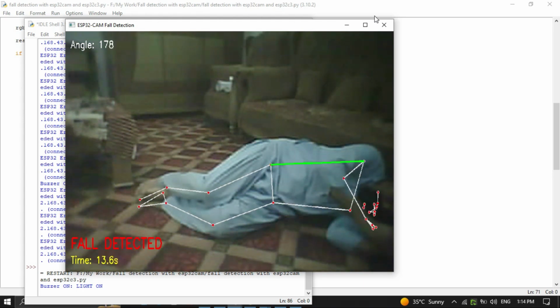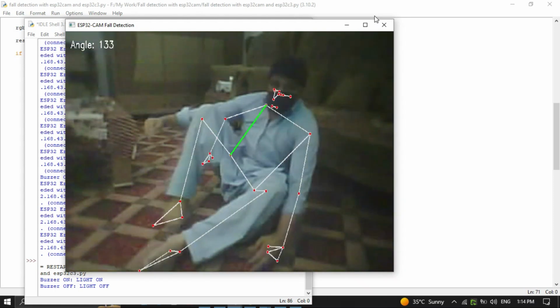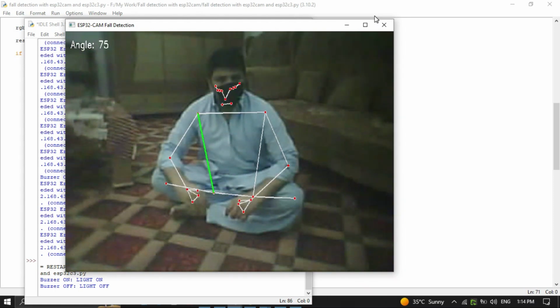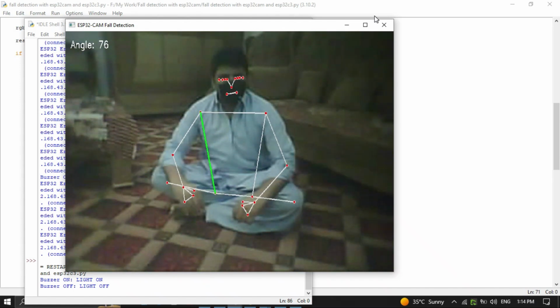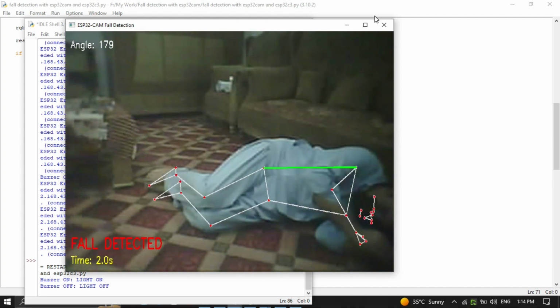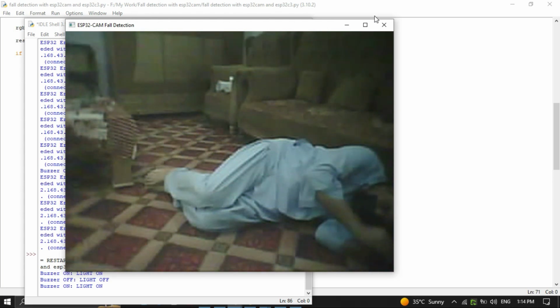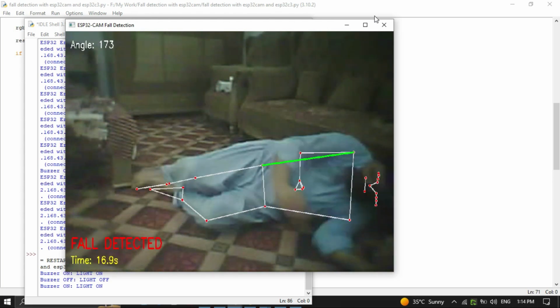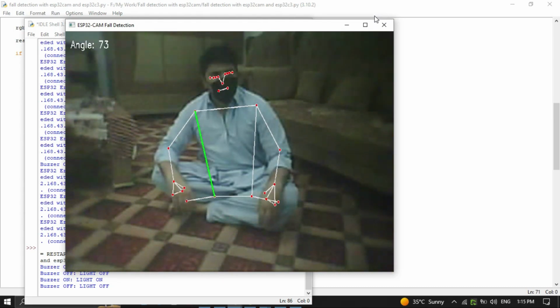If the fall persists for more than 5 seconds, the system automatically sends a command over Wi-Fi to the XIAO ESP32-C3. The XIAO ESP32-C3 then activates a buzzer to alert nearby people. And when the person stands up again, the alarm automatically turns off.